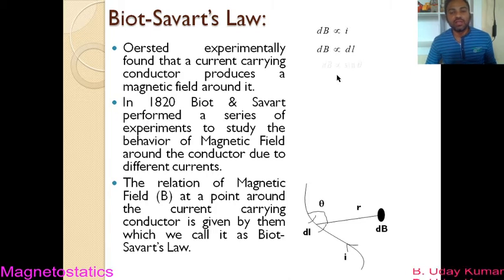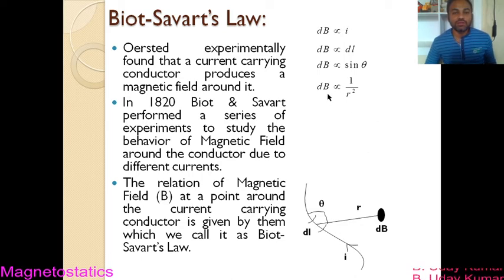And what else have they found? They found that dB is directly proportional to the sine of the angle between dl and r. That means dB was directly proportional to sine theta. And similarly, they also found that dB is inversely proportional to r square. That means if point P is moved away from the wire, that means if r increases, dB decreases. So these are the relations of dB with respect to different quantities present in this diagram.